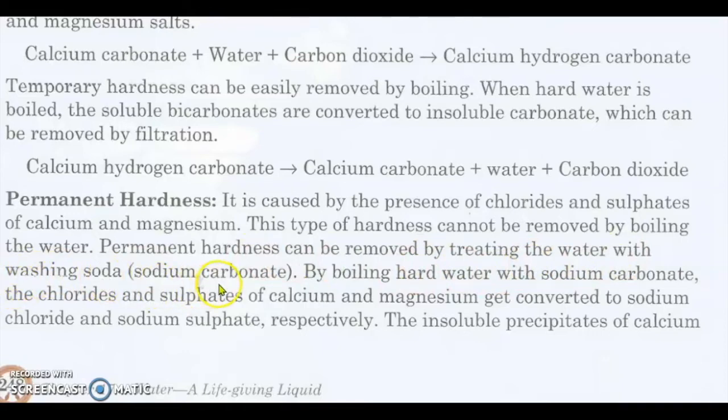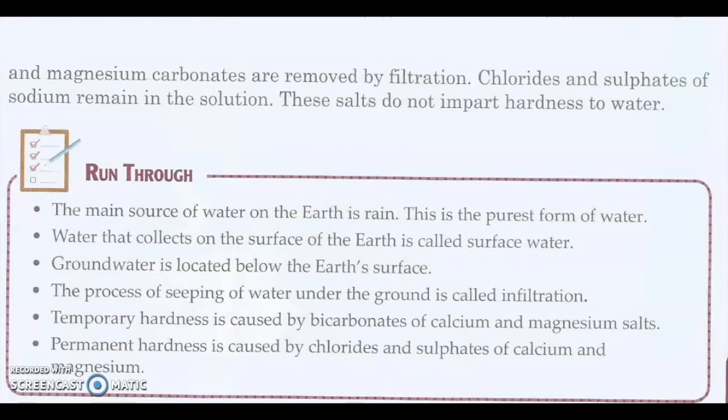By boiling hard water with sodium carbonate, the chlorides and sulfates of calcium and magnesium get converted to sodium chloride and sodium sulfate. Sodium chloride is nothing but common salt. Understood? The insoluble precipitates of calcium and magnesium carbonates are removed by filtration.